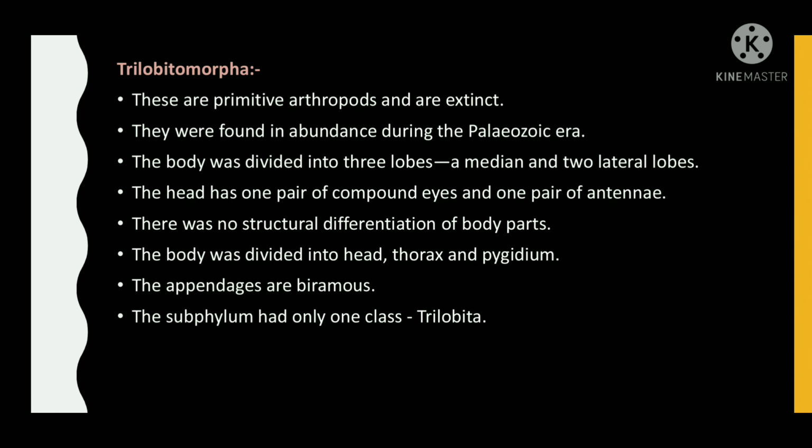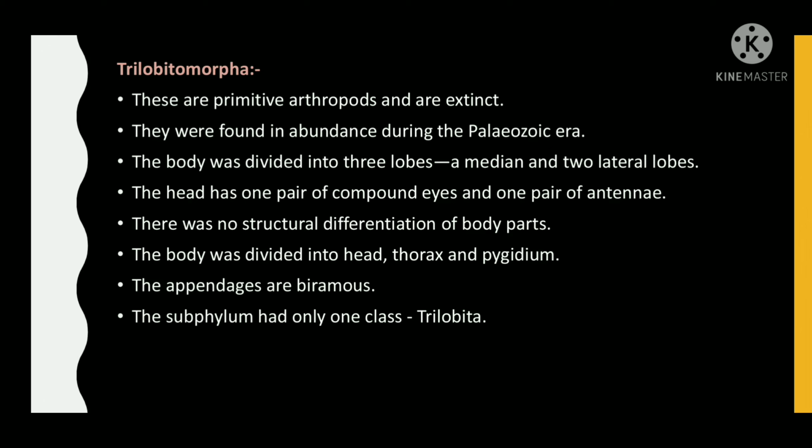Trilobitomorpha. These are primitive arthropods and are extinct. They were found in abundance during the Paleozoic era. The body was divided into 3 lobes, a median and 2 lateral lobes. The head has 1 pair of compound eyes and 1 pair of antennae.